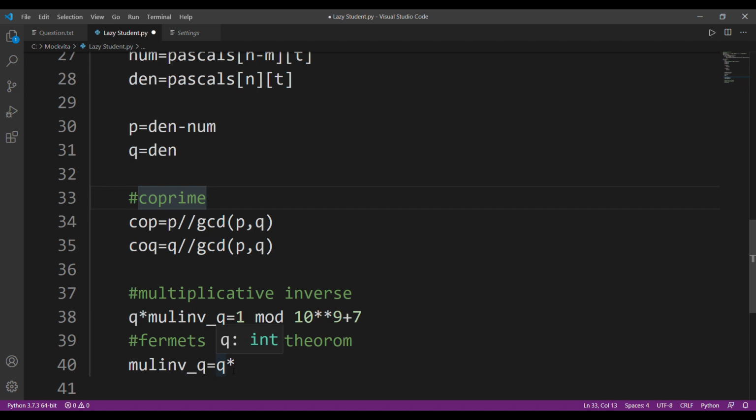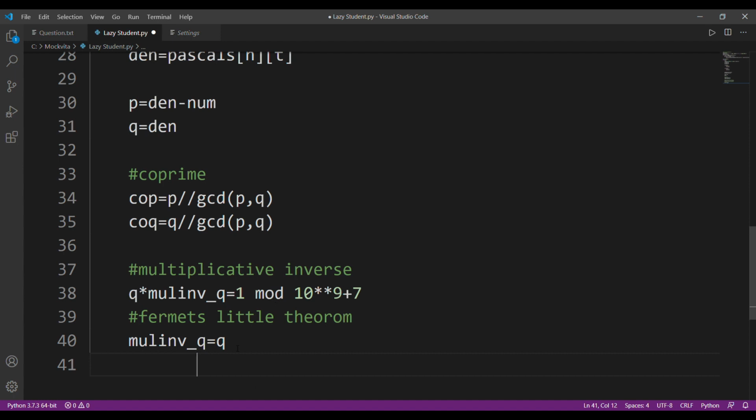Okay, so the multiplicative inverse of Q, in simple terms, will be equal to Q to the power of this value minus 2, again taking mod of this value with this thing.